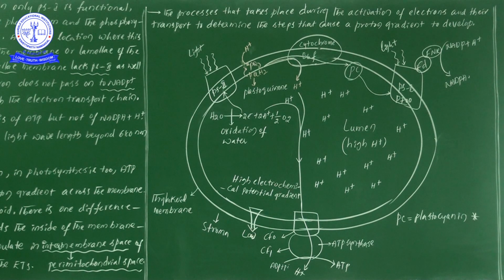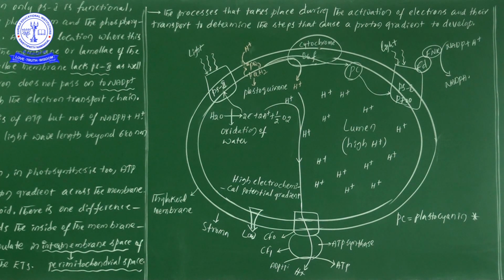So when the protons are coming out from the lumen of the thylakoid towards the stroma, in the presence of this process, the ATP formation process, or ATP synthesis process, takes place.